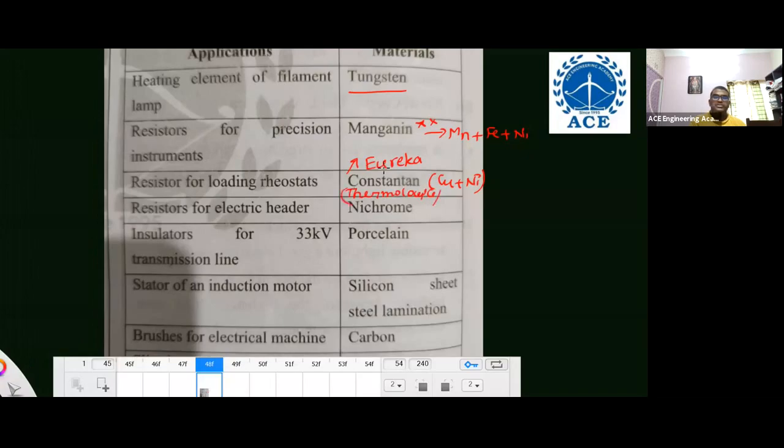In a thermocouple, to measure the temperature, we use constantan. For resistors, for electric heaters, in a simple way, nichrome. For the insulator in a 33 kilovolt transmission line, we use porcelain. For the stator of an induction motor, steel laminates, silicon steel laminates.